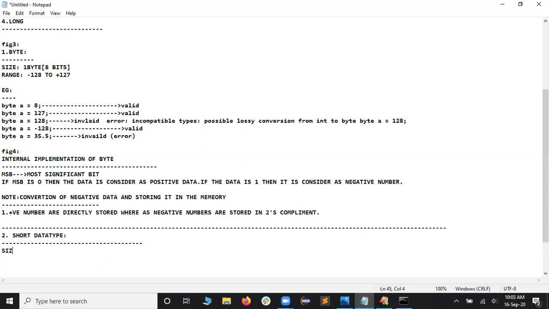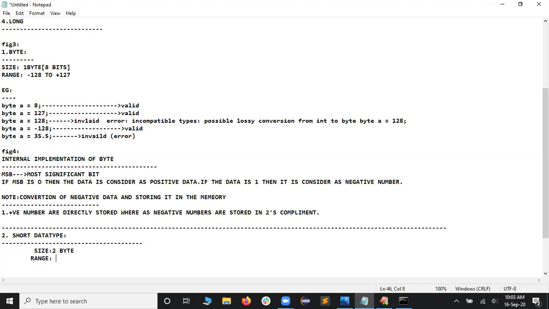So you tell me quickly what is the size for this short? So I would like to consider the size happens to be how many bits? 1 bit or 2 bits? 2 bytes. So I would like to consider here they are given 2 byte. So let me consider it as 2 byte. And what is the range? So what is the range that they are given?